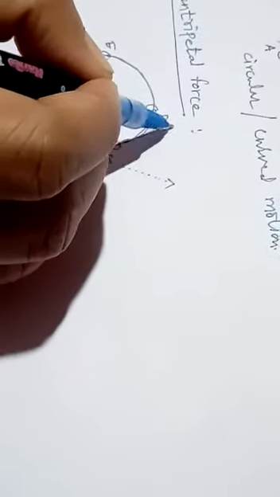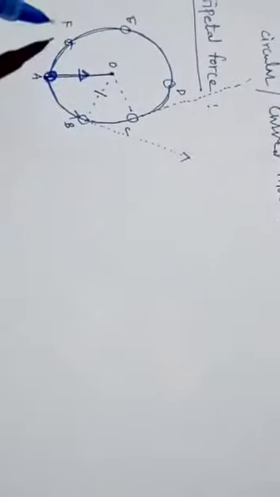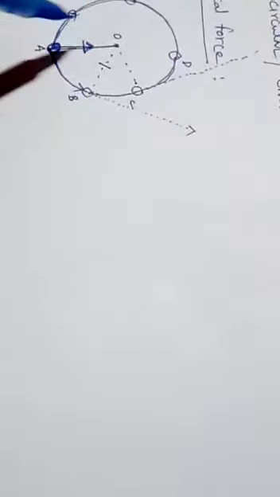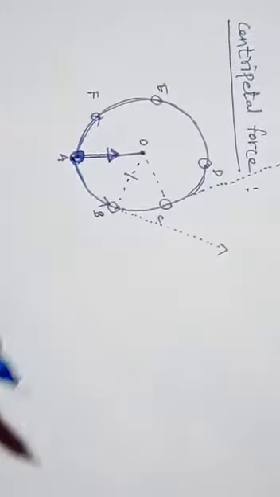This body will go in a straight line. In this way, the center seeking force is called centripetal force. Understood, students? I hope you understood the concept of circular motion and centripetal force.